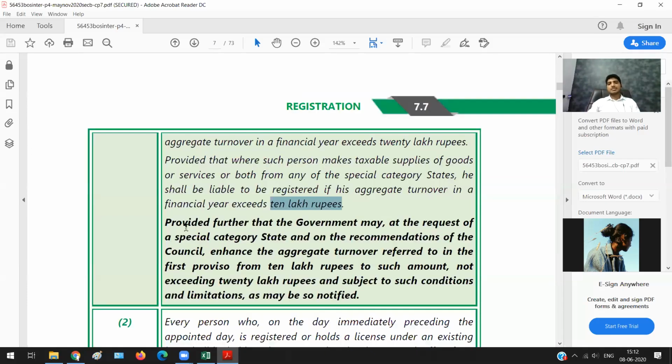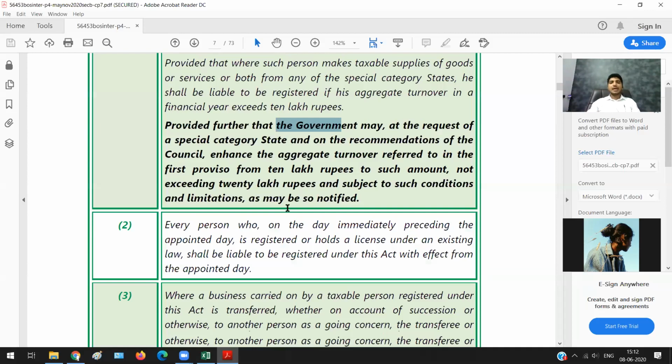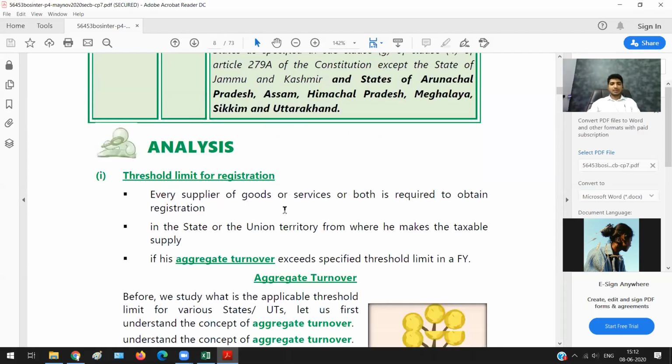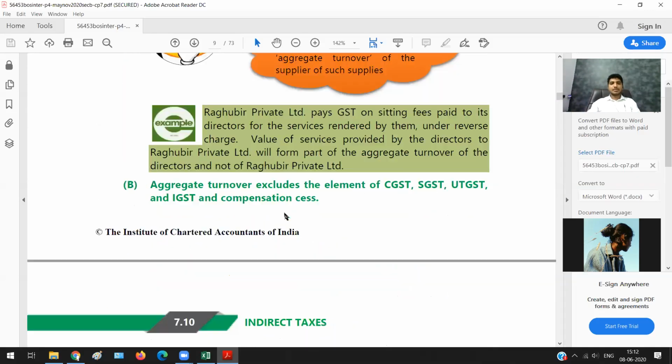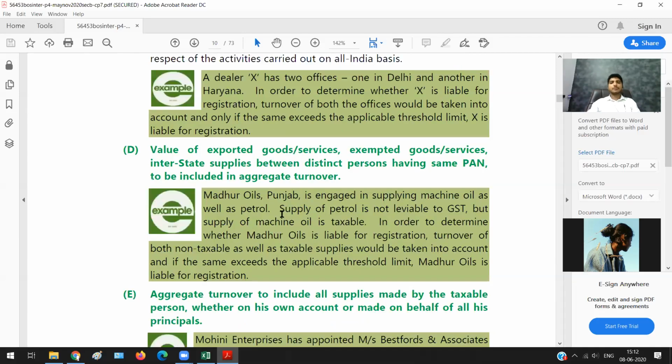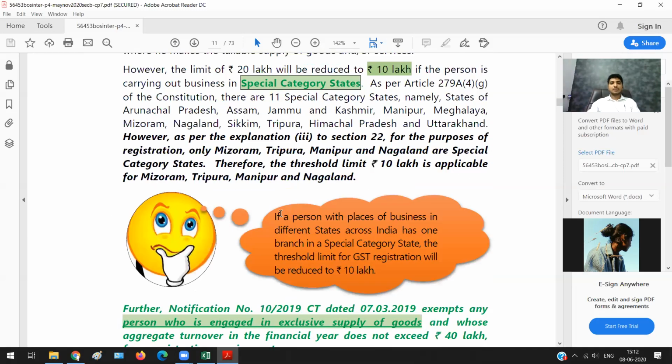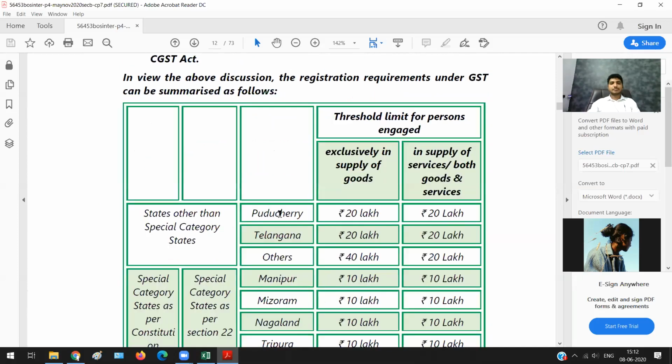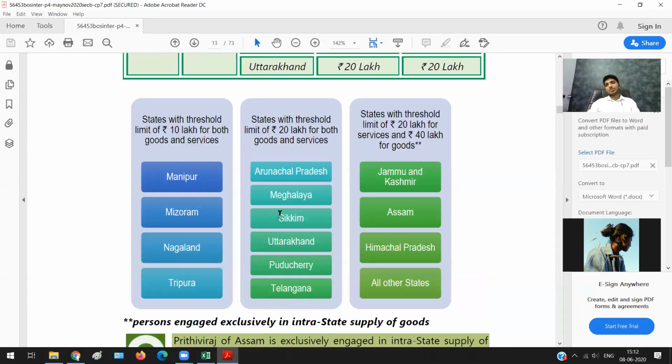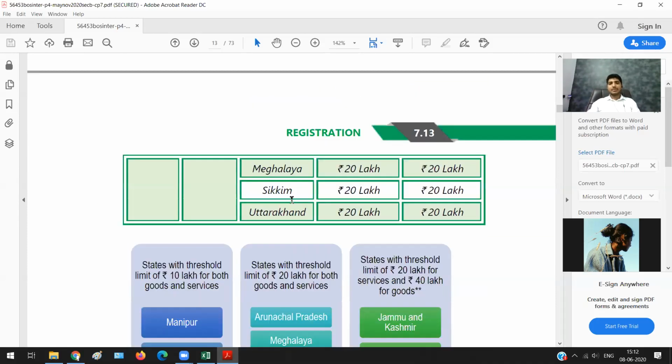Then again, there is a provision which says, provided further that the government may, at the request of special something is given. So I'll advise, don't read this. There is not much interpretation required while reading this. I will just take you to that one chart which you need to remember. This is the chart. Let me take you there. Where is it? Come down. Okay, so this is the chart which I want to show you. What is the page number? It is page number 7.13.